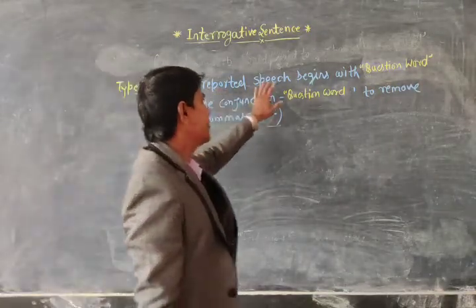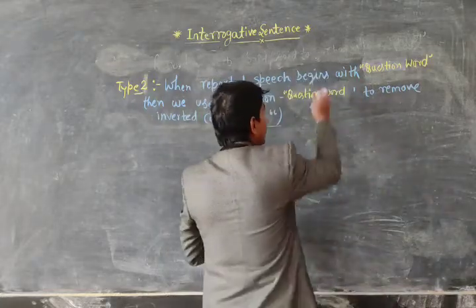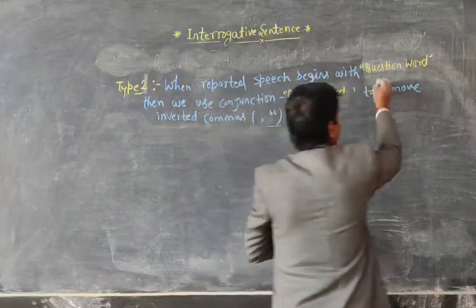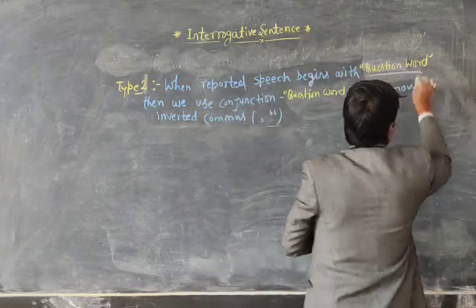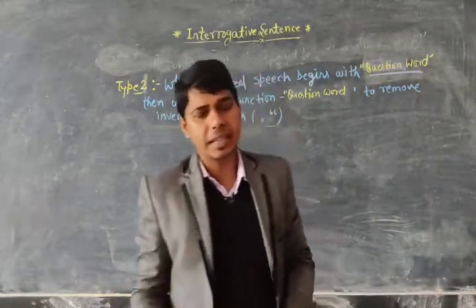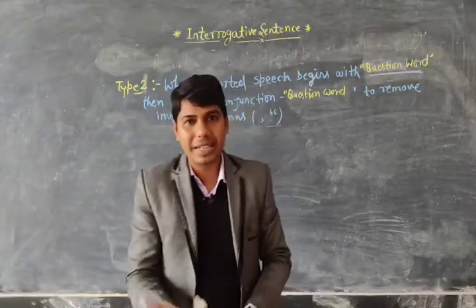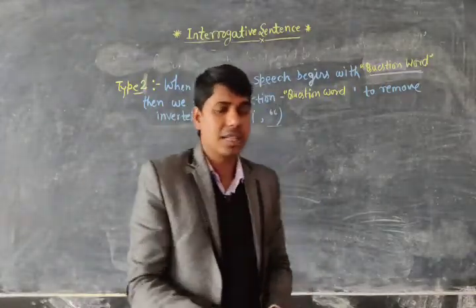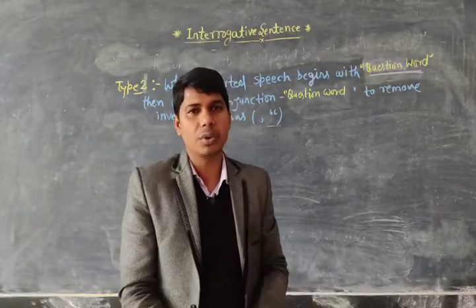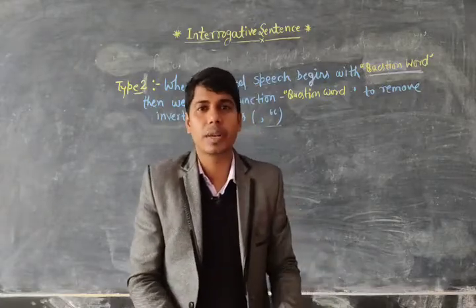When reported speech begins with a question word. If the interrogative sentence begins with the WH family, the question word, such as why, where, when, what, how, who. These are all the interrogative words, question words.